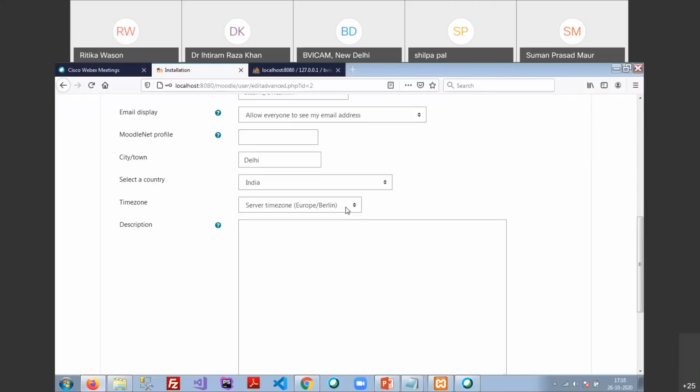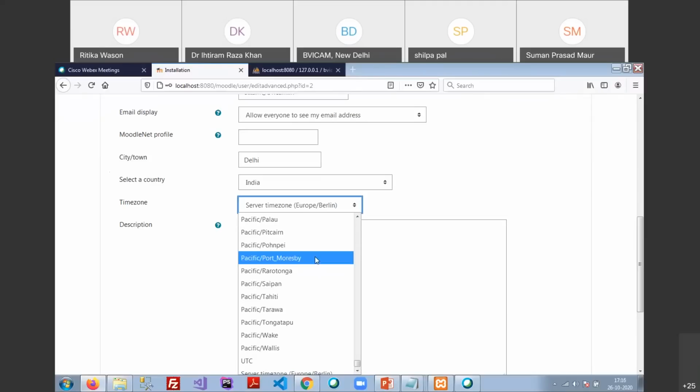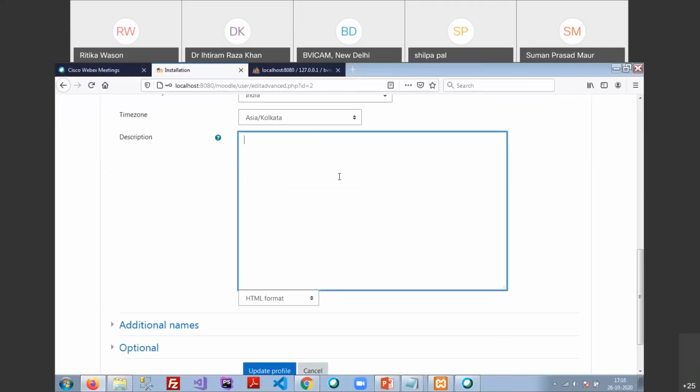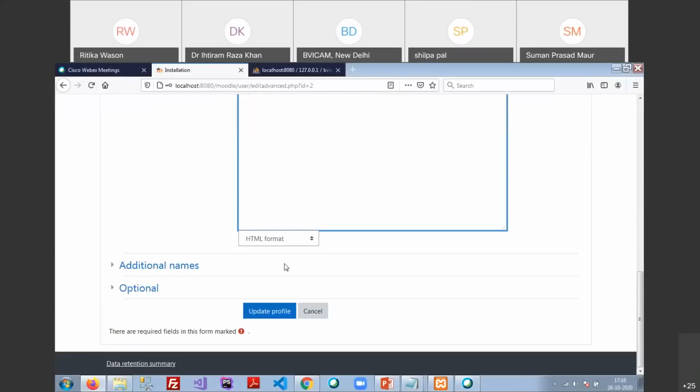So you have to select first the continent, that is Asia, and second the state, Asia/Kolkata, which is the time zone for India. If you want to provide some instruction or description about this user for the administrator, you can type here. Otherwise, update the profile.